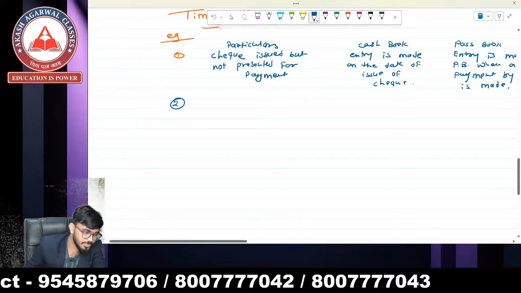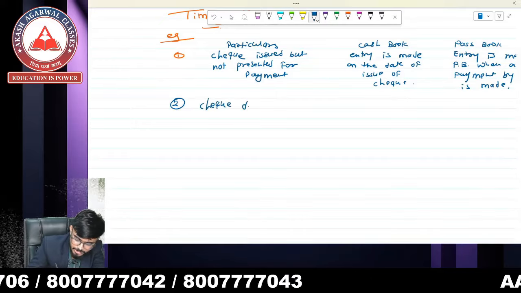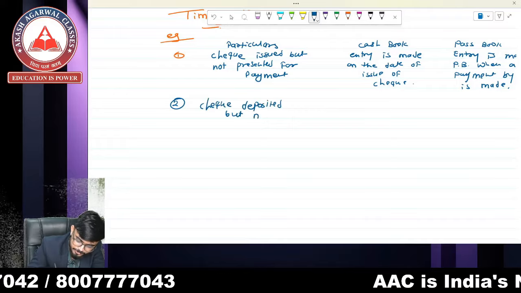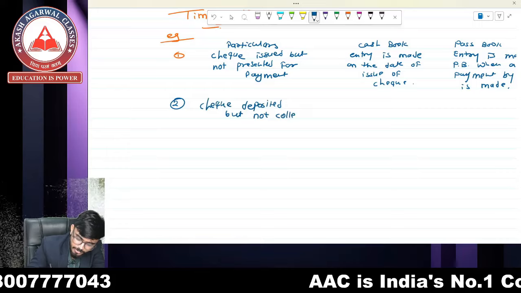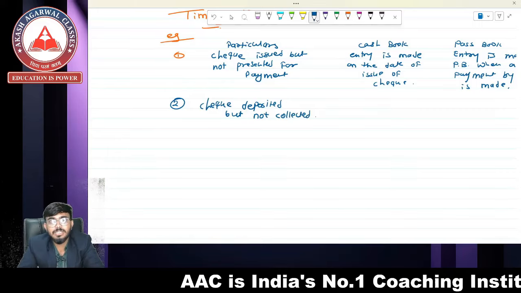Another example is check deposited but not collected. We have deposited the check in a bank.